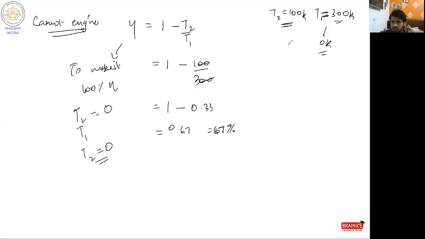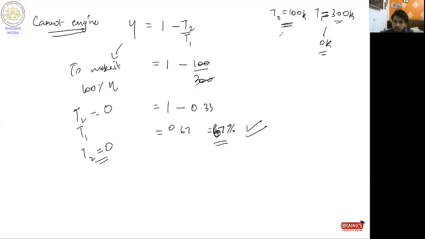But if we say that the engine has achieved a temperature equivalent to the surrounding, then this engine has a maximum 67% efficiency. I think I made it clear how this works. Efficiency definitely depends on the temperature difference, and the maximum difference can only be achieved when we lower the temperature of the engine to that of the surrounding.